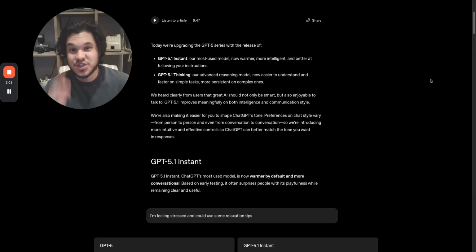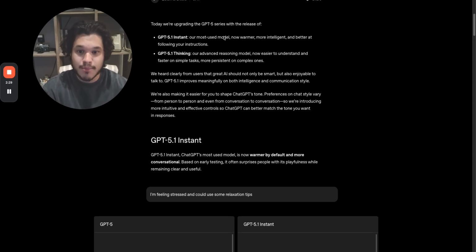So OpenAI has just released ChatGPT 5.1, and it is drastically different from ChatGPT 5. I'm absolutely loving it, and today I'm going to be showing you exactly what to expect, what's the difference between each model, and then we're going to actually do some live breakdowns of how they both perform. So let's get into it. First, let's look at some documentation to understand what really changed between ChatGPT 5 and ChatGPT 5.1.